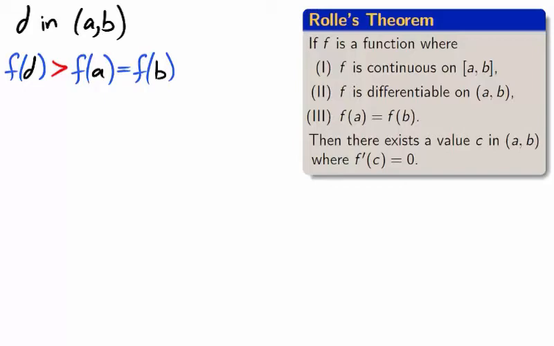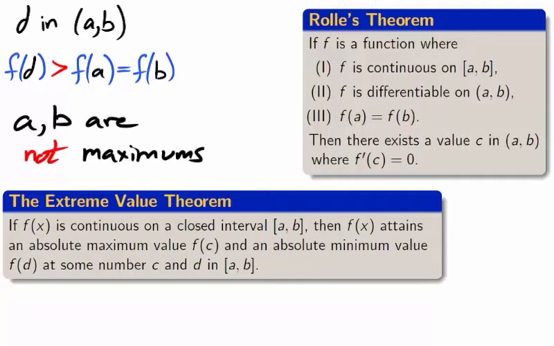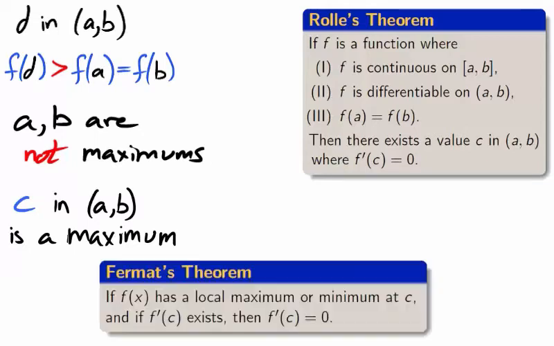Since f is continuous on a closed interval, the extreme value theorem guarantees an absolute maximum and an absolute minimum on the interval a to b. Since f of d is larger than f of a and f of b, neither a nor b can be maximums. So the maximum must be at a value c, which is in the open interval a to b. Since c is an absolute maximum, not at an endpoint, it is also a local maximum.